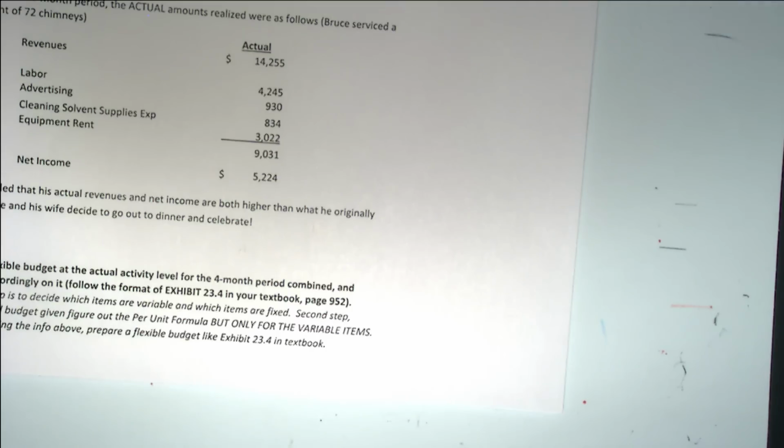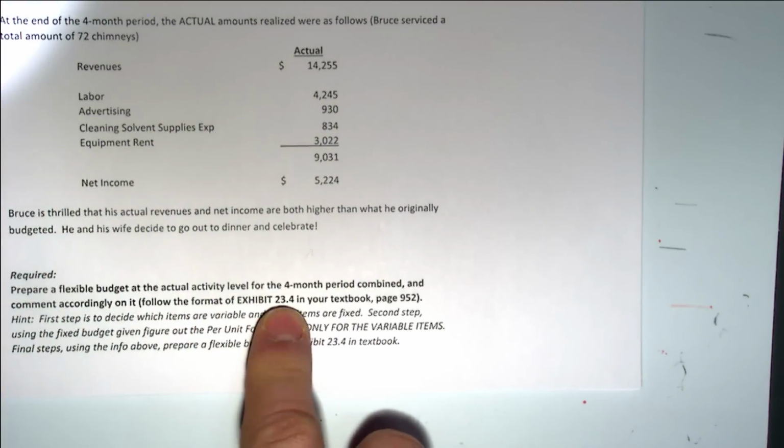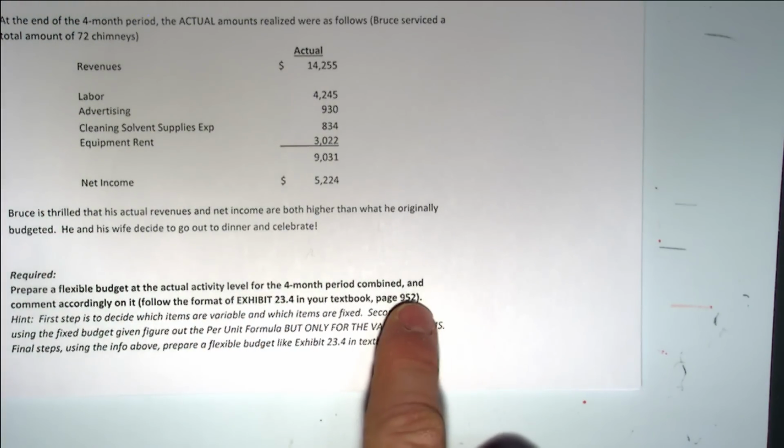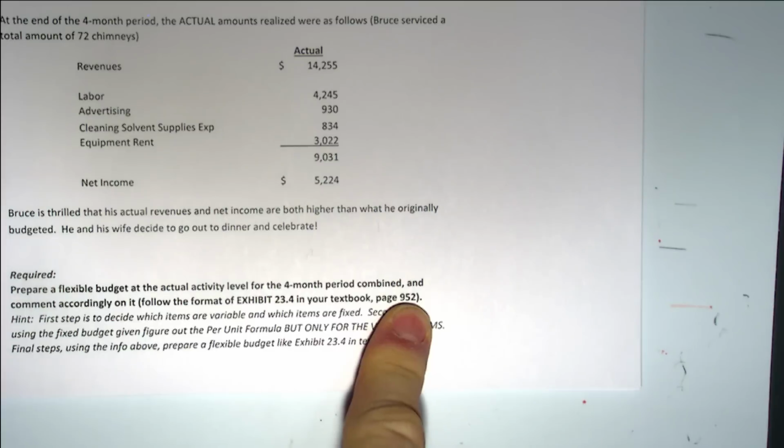The other thing you can look at, as I say down here at the bottom, is take a look at Exhibit 23-4 in your textbook on page 952. That will give you some guidance as well. Take a look to see what your textbook has to say about flexible budgets. And you can also look, and I haven't given this to you yet, but in your Chapter 23 slides, they walk through a flexible budgeting example in the PowerPoint slides. I just don't like it as well as the lawn mowing one. I think the lawn mowing one is clearer. But if you want to look at what the PowerPoint slides had to say about it, do that as well. But do that Bruce's A1 chimney sweep problem for next time.